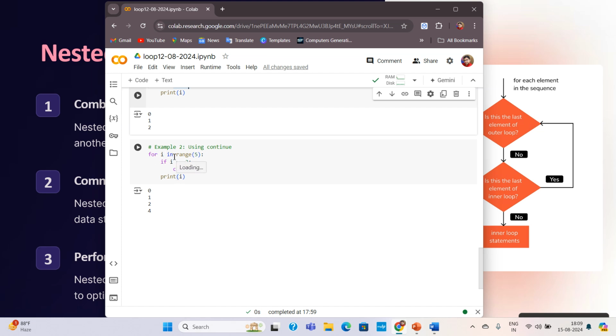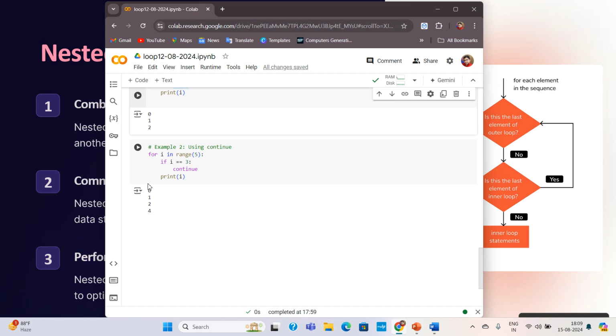Again I will become 1. 1 equal to 3? No, it will come out and print. Again the value of I will become 2. 2 equal to 3? No, it will come here and print 2. Then the value of I will become 3. So 3 equal to 3? Yes, it will come inside and continue. Means this statement at that time will not be executed. So continue means in this case 3 will not be printed.